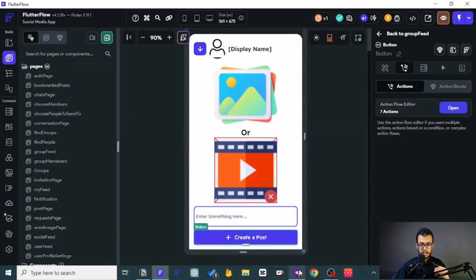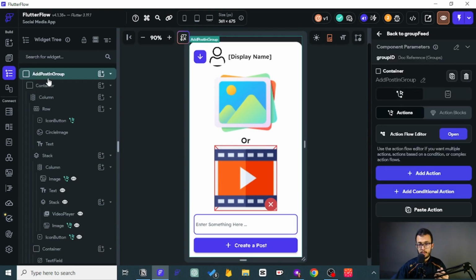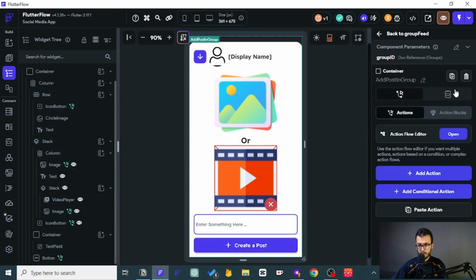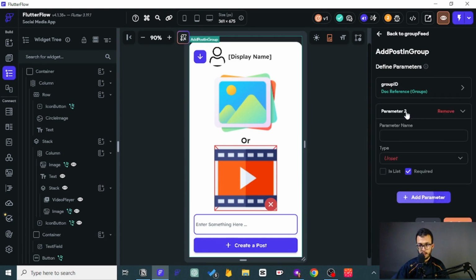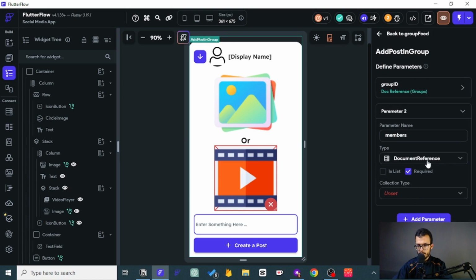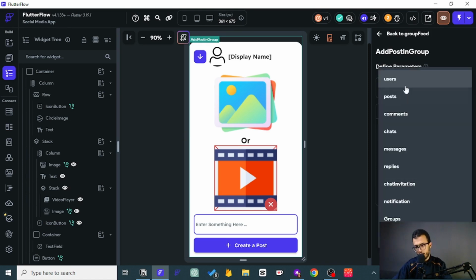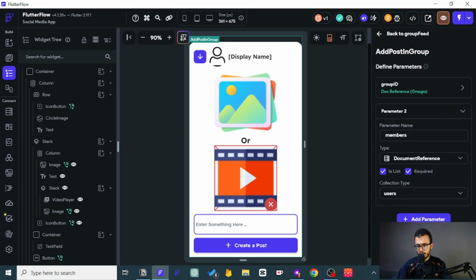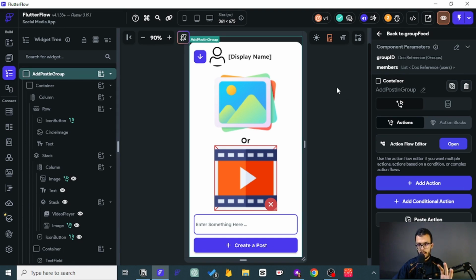So now let's actually help this component right here know the members of that particular group. To do that, we need to go to the parameters, and so why I have added this here, members, and members are users, of course, and it is a list. Confirm. Good. Now we have a new parameter. We need to pass it.